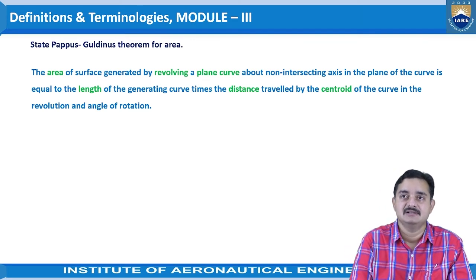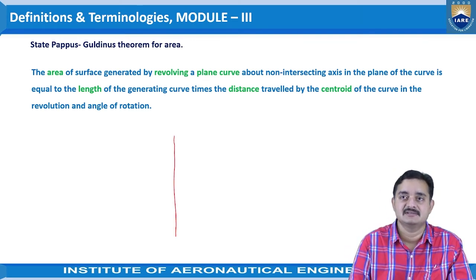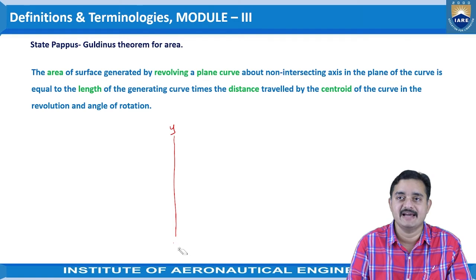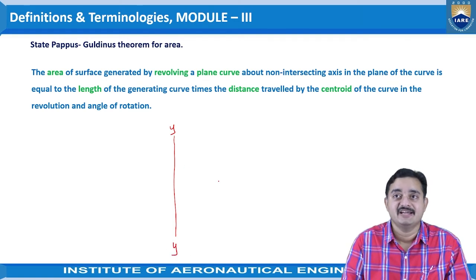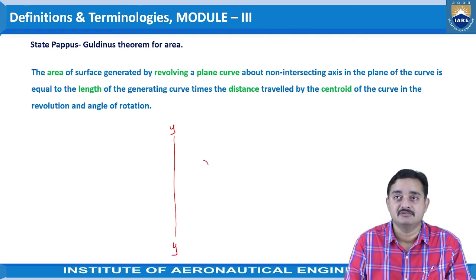Let us say this is the axis, or let us take it as the YY axis, and there is a curve of certain length. Let us take that as AB.